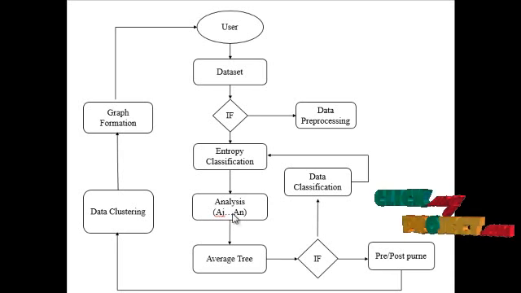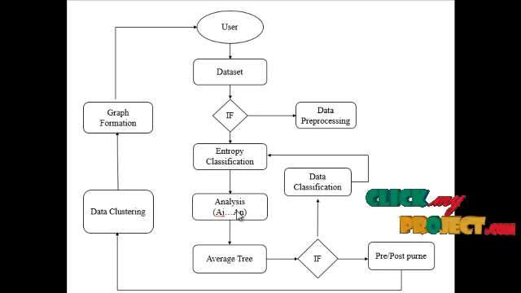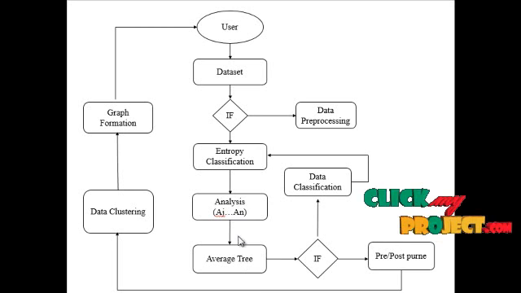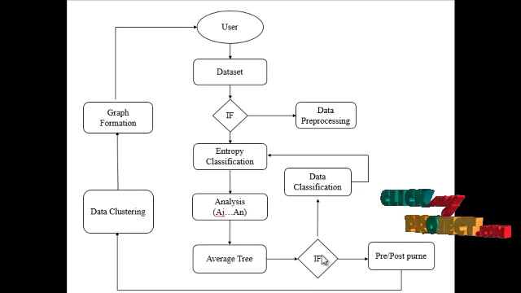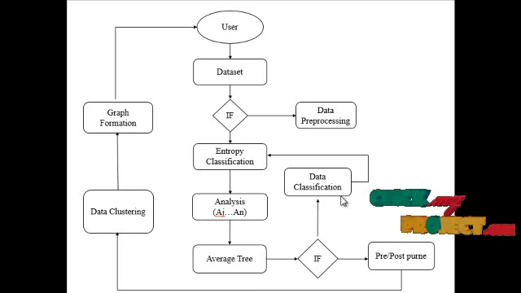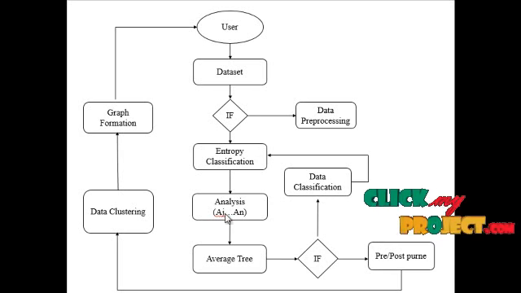After this classification is completed, it goes to the average tree. The clustering process is completed, and the clustering count can be displayed. So a clustering count based average graph is created in this process. In the graph verification, all the cluster counts are verified. If there is an error and some graph counts are not verified, the clustering goes to the entropy classification another time. This process continues.